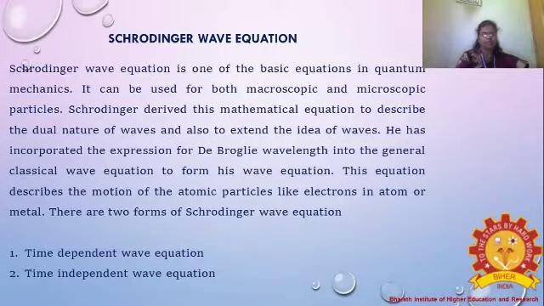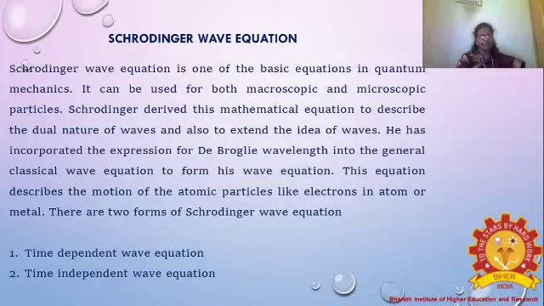So what did Schrodinger discuss and derive in the Schrodinger wave equation? The Schrodinger wave equation is one of the basic equations in quantum mechanics. From quantum mechanics we have to take it as a basic equation. From that he derived the bonding and antibonding orbitals. It can be used for both macroscopic and microscopic particles.